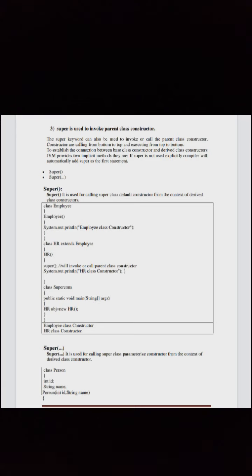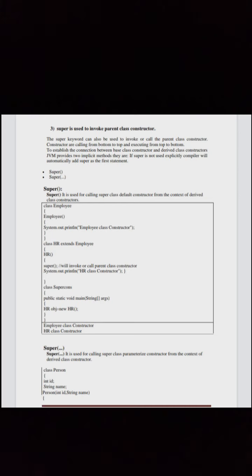JVM provides two implicit methods. They are: if super is not used explicitly, the compiler will automatically add super as the first statement. super() and super(...). super() is used for calling the superclass default constructor from the context of the derived class constructor.